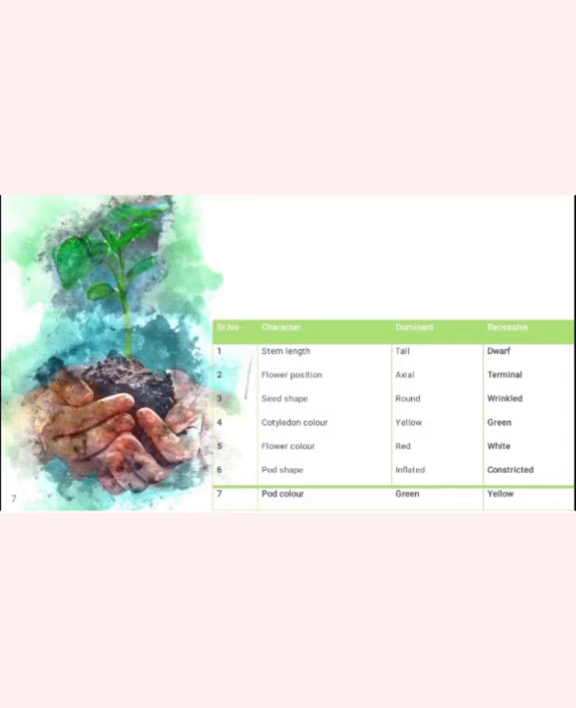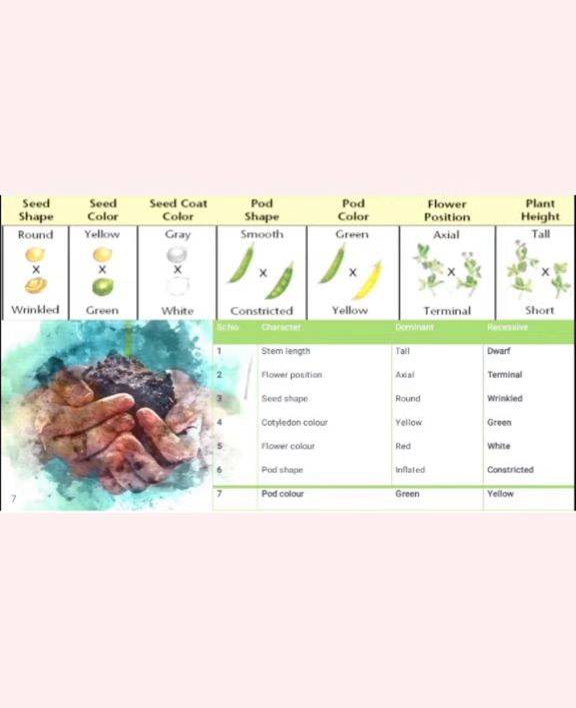Then flower color: if the gene is dominant, they show the red color. If recessive, they show the white color. Then pod shape: if the pod shape gene is dominant, they show the inflated character. If the pod shape gene is recessive, they show the constricted character. Then pod color: if pod color is green, that indicates the pod color gene is dominant. If pod color is yellow, the gene is recessive. These are some of the characters developed by Mendel.